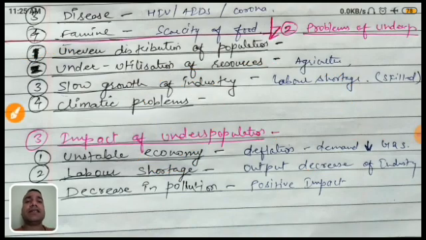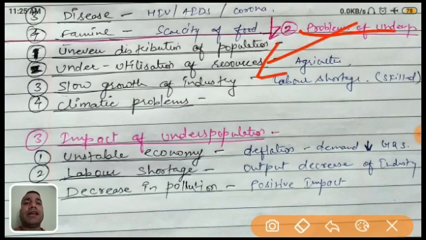These are the problems of underpopulation I am discussing. Now the next one is the underutilization of resources. They cannot utilize resources properly. Why? Now see, if the human beings are very few, what will happen? They are not able to do agriculture properly, because in earlier times agriculture required more labor. Nowadays technology has improved, but other industries and other resources also require manpower, so the utilization of resources is not proper.